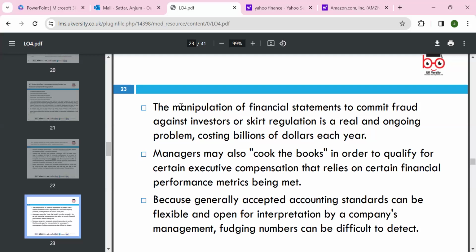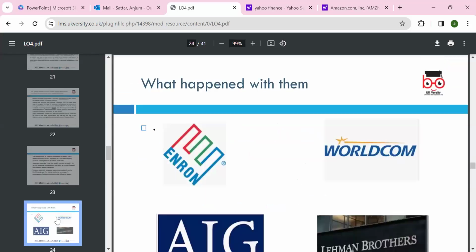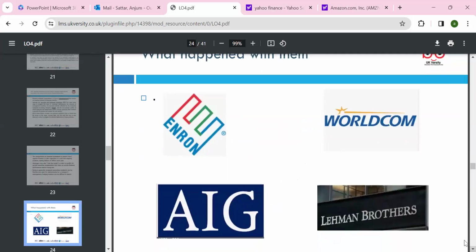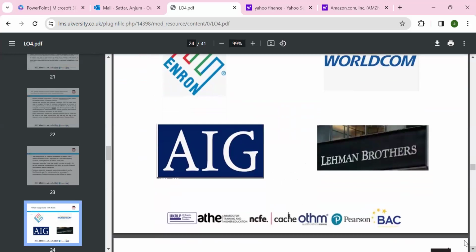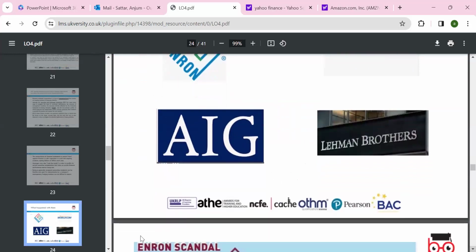That is quite crucial because a lot of fraud carries on happening in the financial world, and you have seen these companies involved in fraud, and we need to consider them.